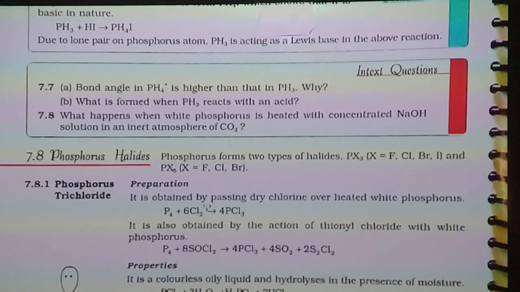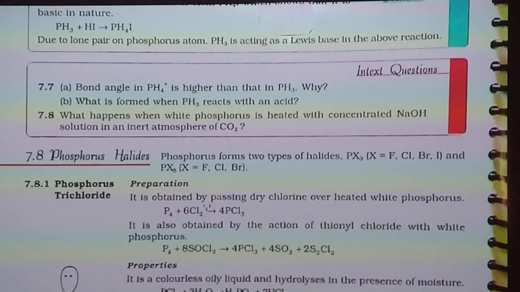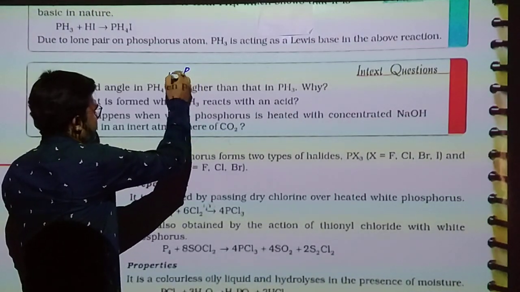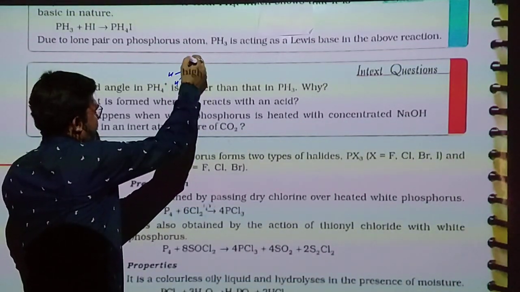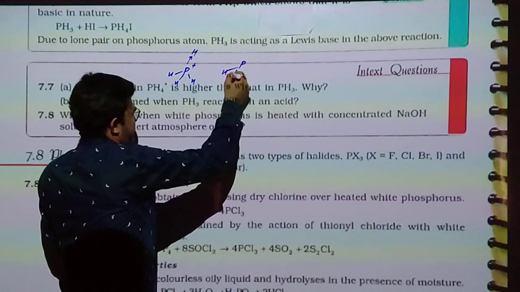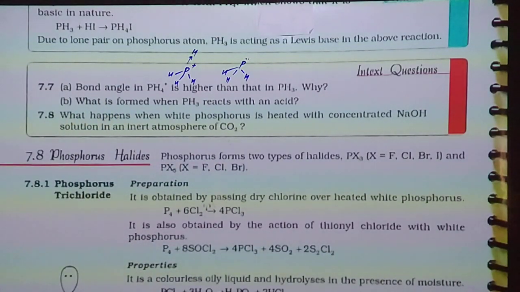Dear student, today we are in our question number 7.7. First question: bond angle in phosphonium ion is higher than phosphine. What is formed when PH3 reacts with an acid?